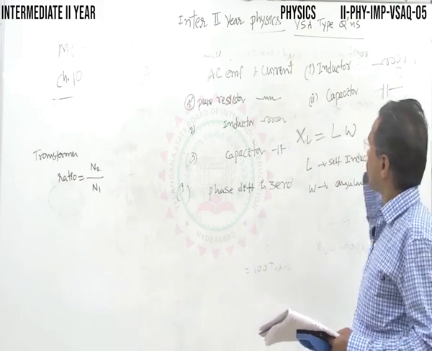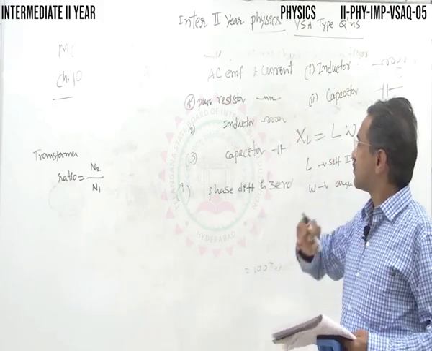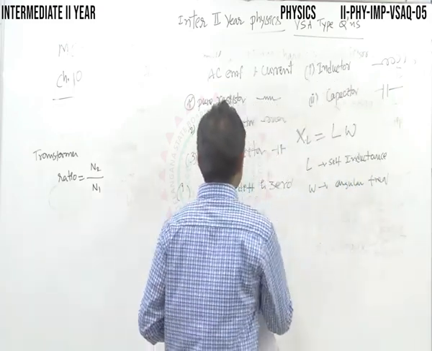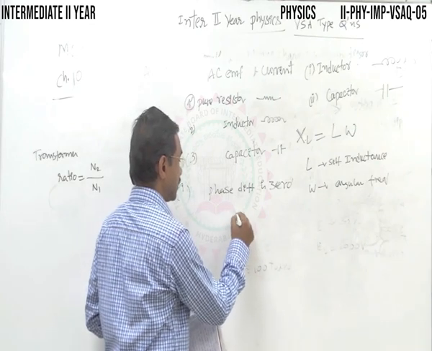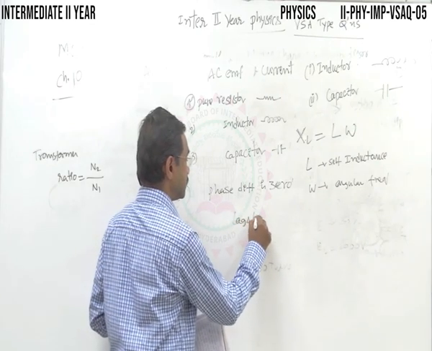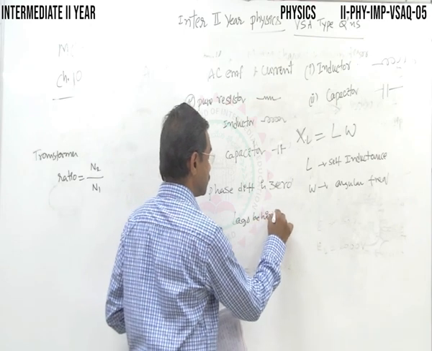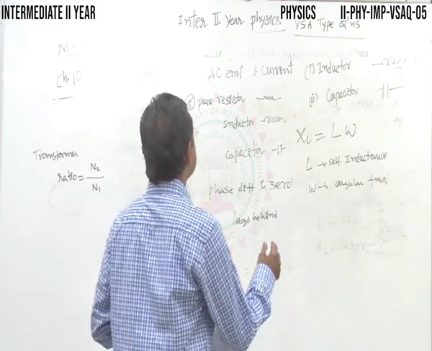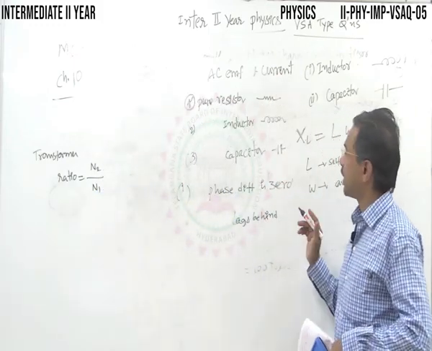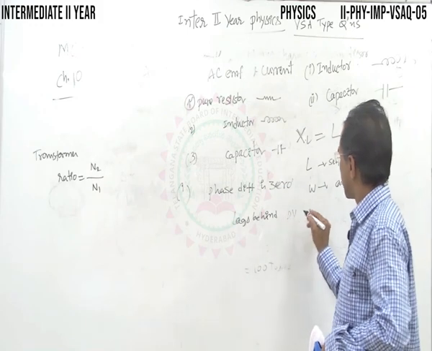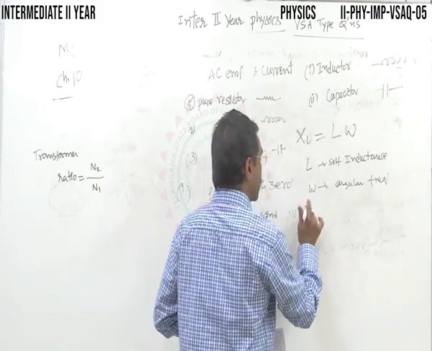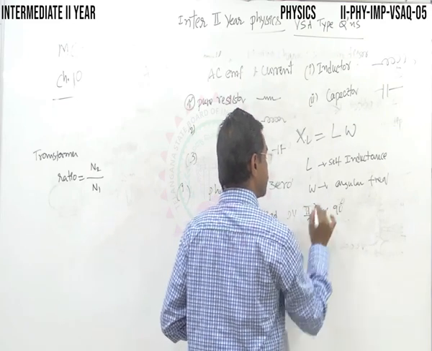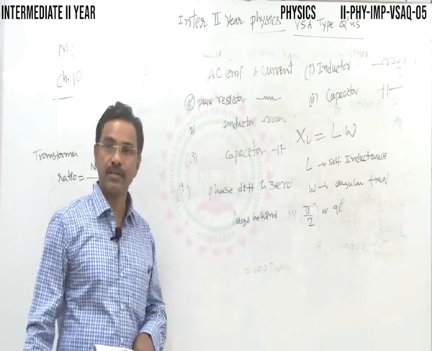Next, in case of an inductor, the current lags behind the EMF by π/2, that is, π/2 radians or 90 degrees.